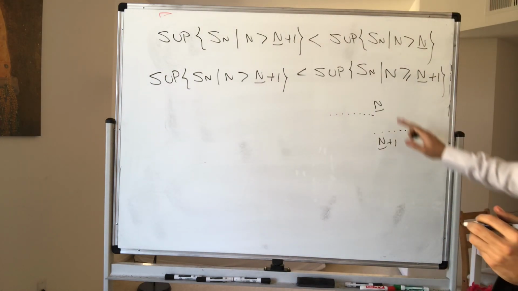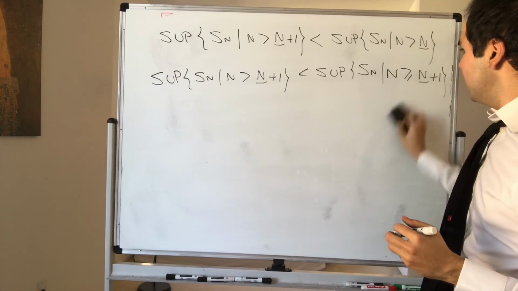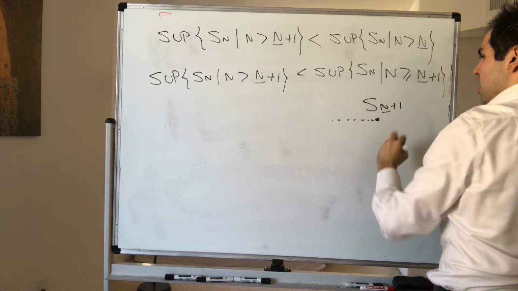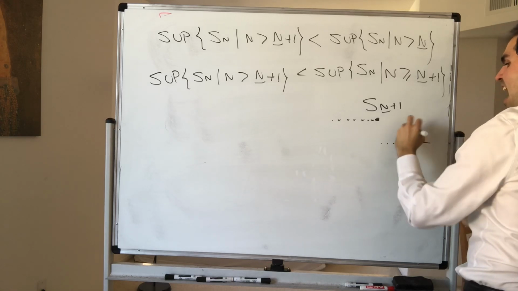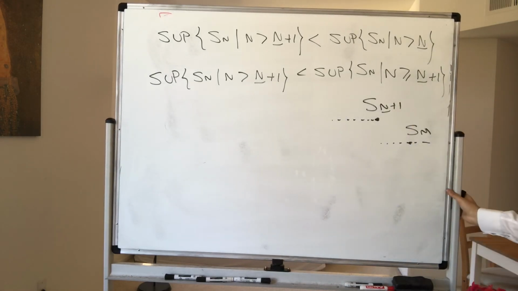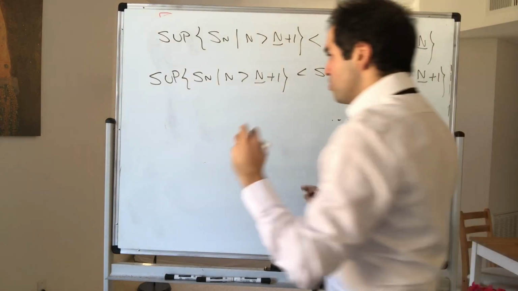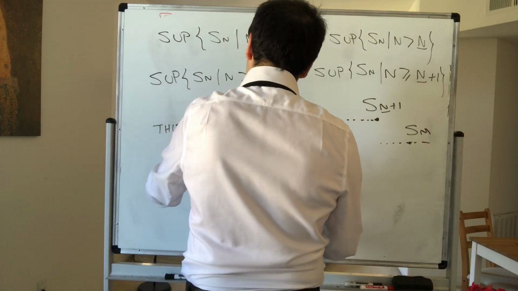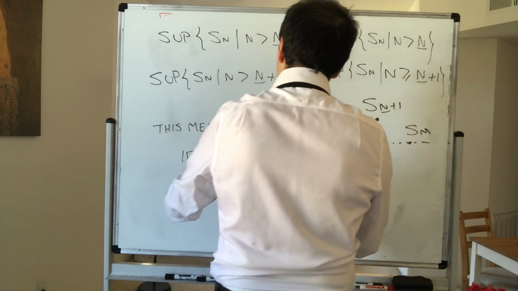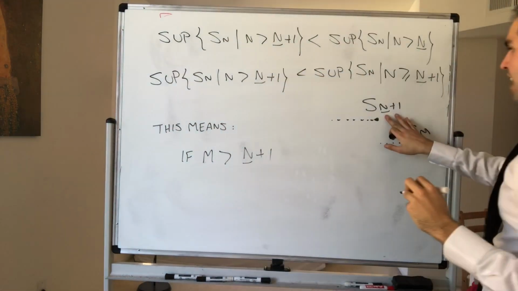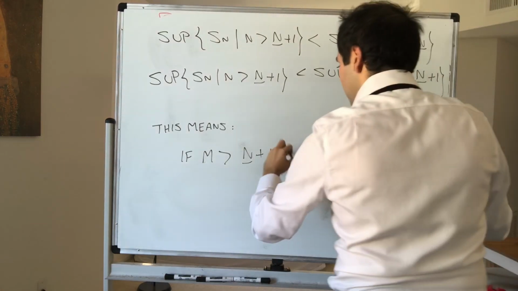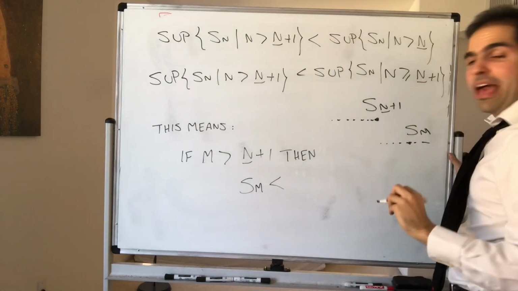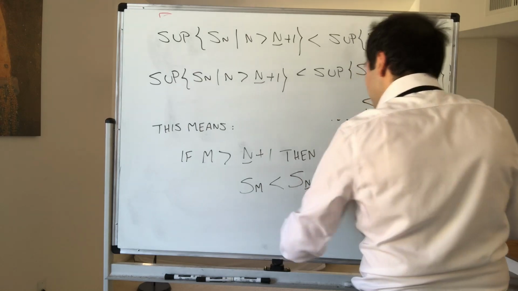It says that this S capital N plus 1, again, that best student, must be much better than any other S sub M in some sense. So in other words, what is this saying? This means if M is bigger than capital N plus 1, then S sub M must be worse. It's not the best student anymore. Must be less than S capital N plus 1.